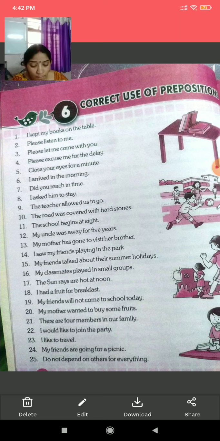My uncle was away for 5 years. Here again for is what, children? For is the preposition. My mother has gone to visit her brother. Here to is again the preposition.